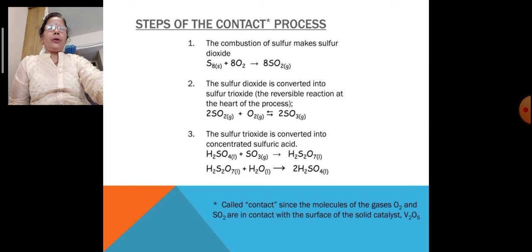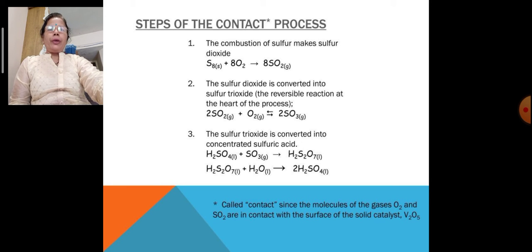So, steps of the contact process. Remember this: for heavy chemicals in industrial chemistry, we have two chemicals. One is H2SO4, the king of chemicals, and second is ammonia by the Haber process. These two processes are asked many times in the examination, and we have to understand each and every point of how they are prepared.